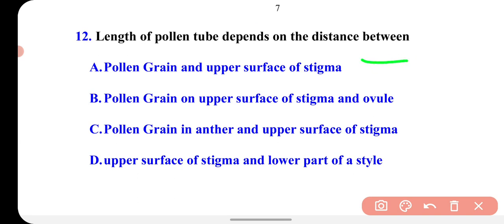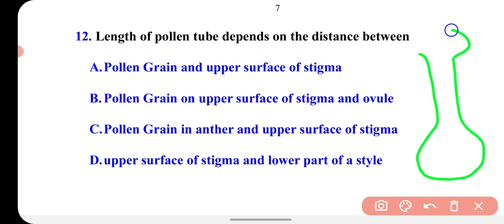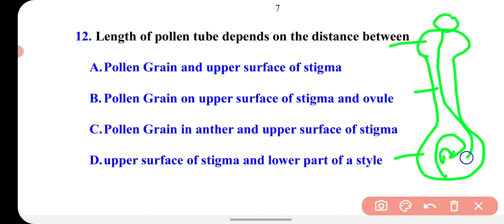Pollen grain on upper surface of stigma, pollen grain on upper surface of stigma and ovule, pollen grain in anther and upper surface of stigma, upper surface of stigma and lower part of a style. So you know that in the carpel like this, this is a stigma, this is a style, this is ovary, and here is the ovule, right? Here is the ovule. So when the pollen reaches here, from the surface of stigma, the pollen tube will start to germinate.